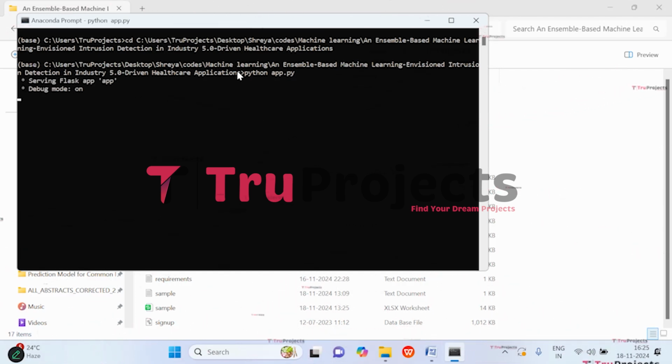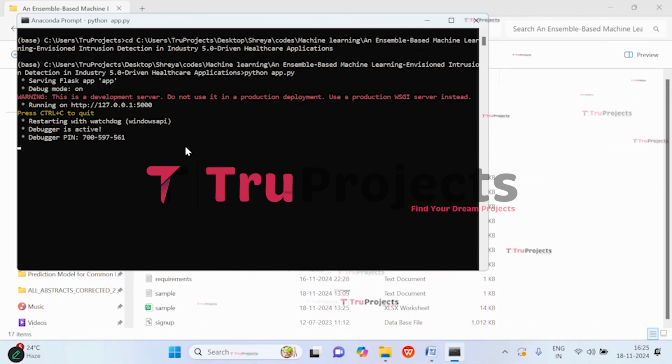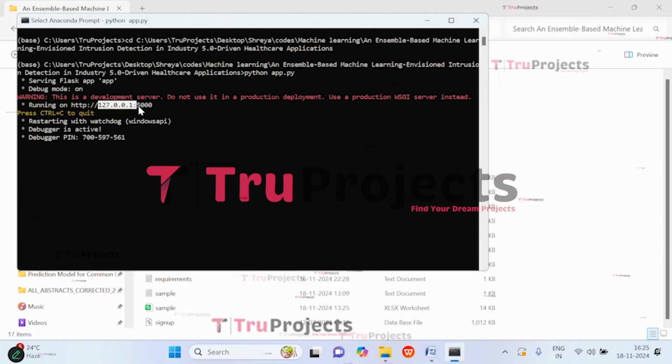So this command will execute the Python script and perform a runtime check for any syntax errors or logical issues. And after running the app.py file, the Flask framework will host the application locally at the default address, which is the localhost and the port, unless configured differently. So this is the localhost and this is the port.